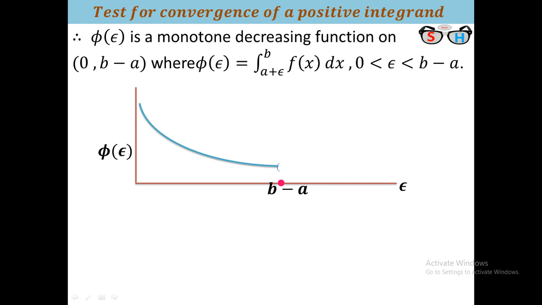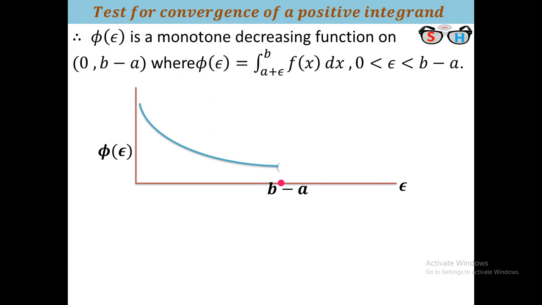Now our target is the necessary and sufficient condition for the integration from a to b of f(x) dx. Integration from a to b of f(x) dx convergent means the limit of phi of epsilon as epsilon tends to 0 exists. Now we have to find the necessary and sufficient condition for the existence of the limit of phi of epsilon as epsilon tends to 0.